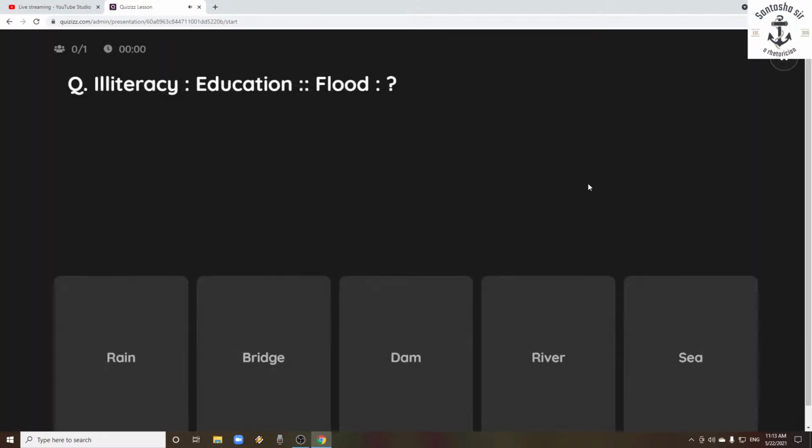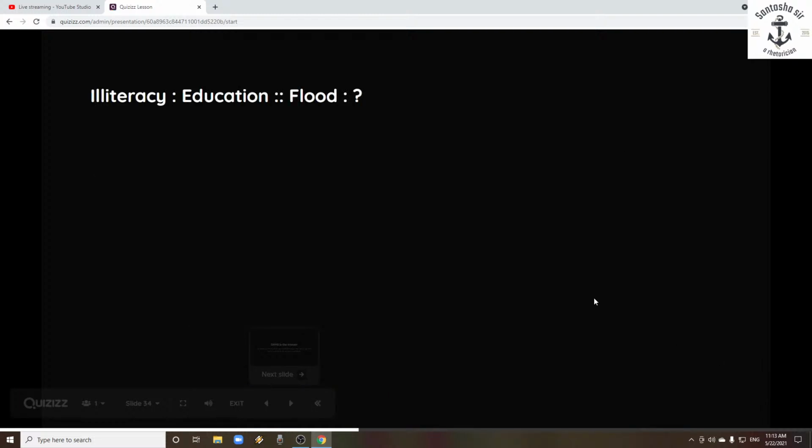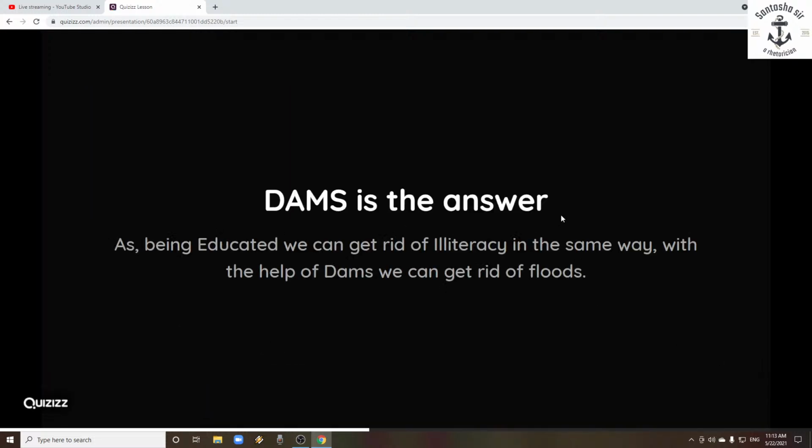So here, education is for illiteracy. Then what is it for flood? The options were given: rain, bridge, dam, river, sea. So here, education is for illiteracy. In what way? Because if a person is educated, then it is an end of illiteracy. By making someone educated, you are killing the illiteracy.